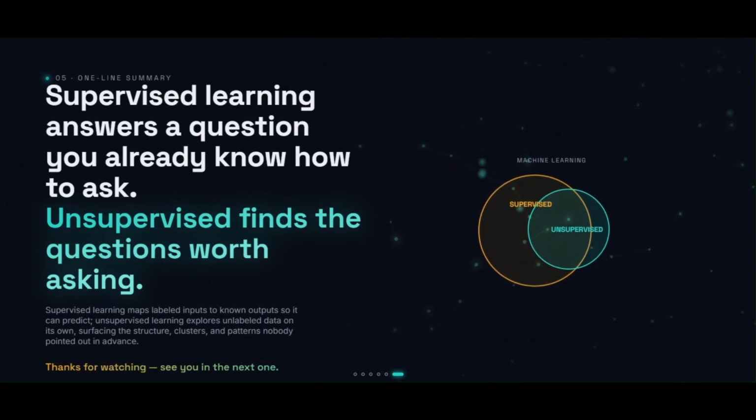So here's the key takeaway. Supervised learning predicts what you already know how to ask. Unsupervised learning discovers what you didn't even know to look for. Master this distinction and you have built the foundation for almost every machine learning algorithm you'll encounter next.